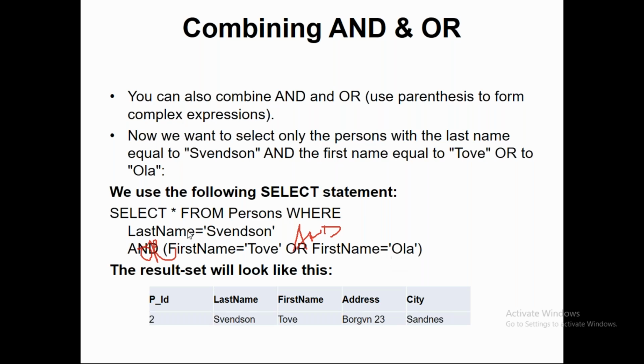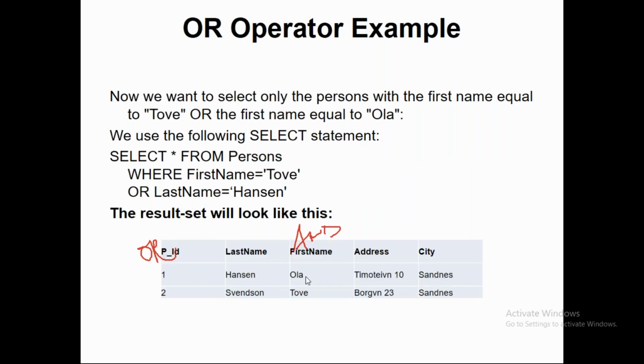If we check that first name is equal to Tove and first name is equal to Ola, and we don't look at the logic, there should be one single record which has first name Tove and first name Ola.